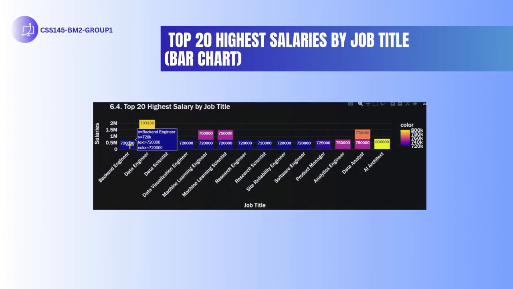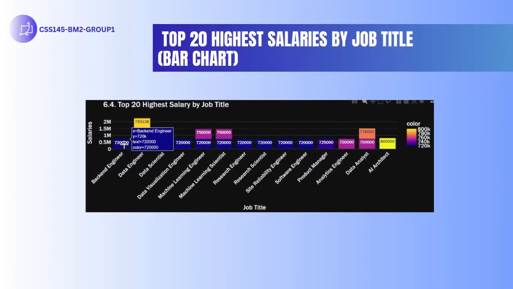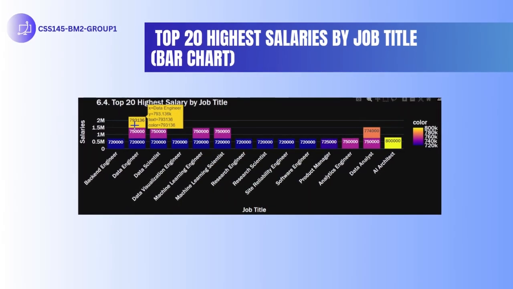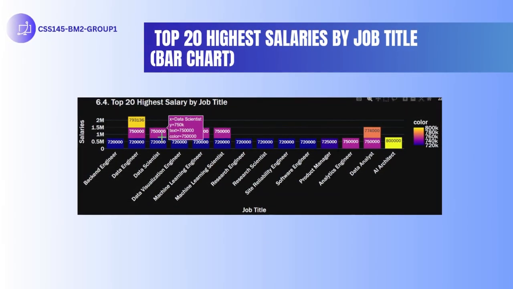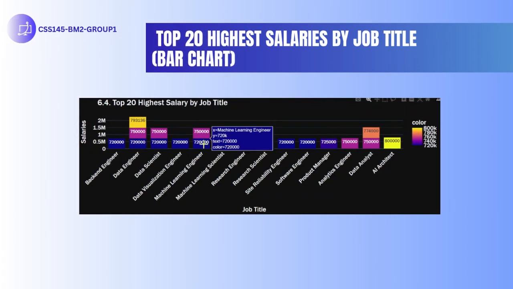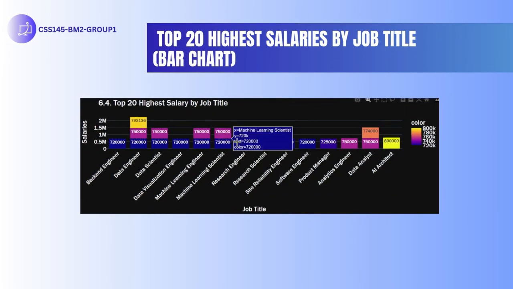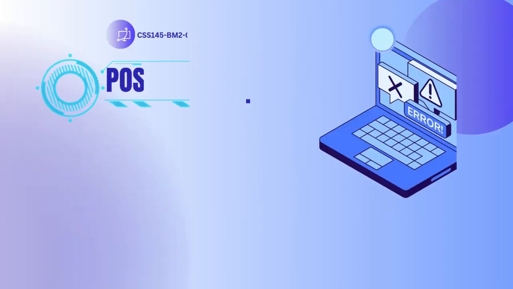Top 20 highest salaries by job title. Finally, this bar chart lists the top 20 highest paying job titles. We see roles like AI engineer, machine learning scientist, and principal data scientist leading the pack, emphasizing that specialized skills in AI and ML are highly valued. Leadership positions such as Director of Data Science are also ranked high.